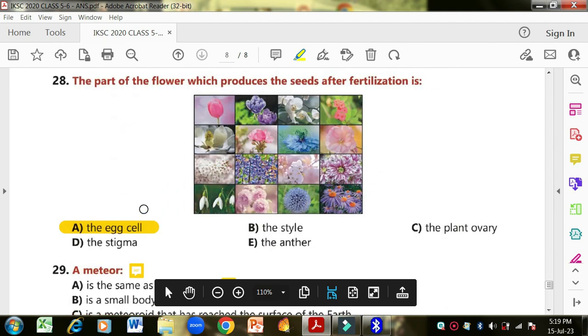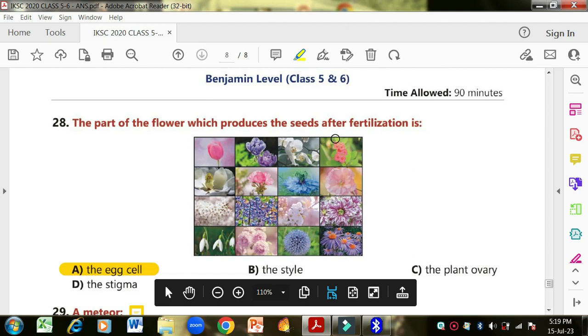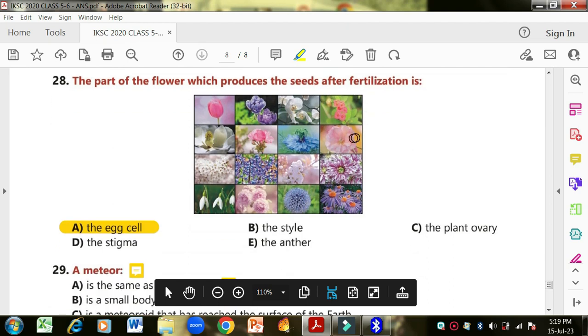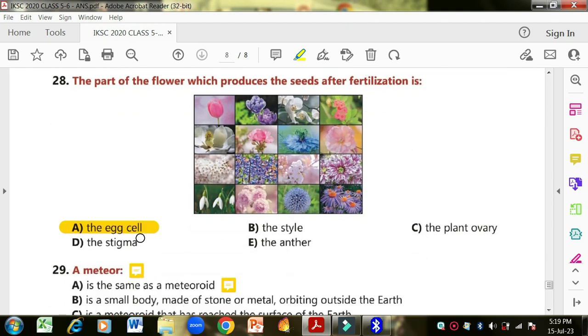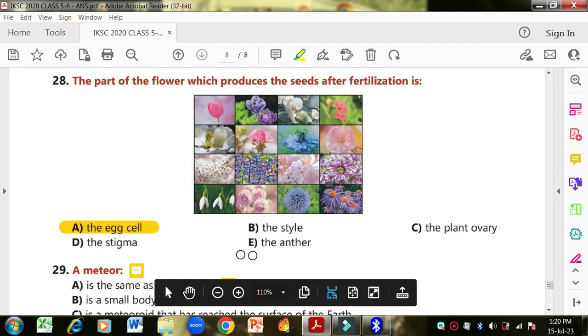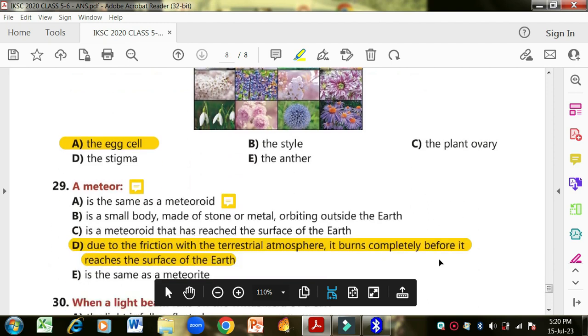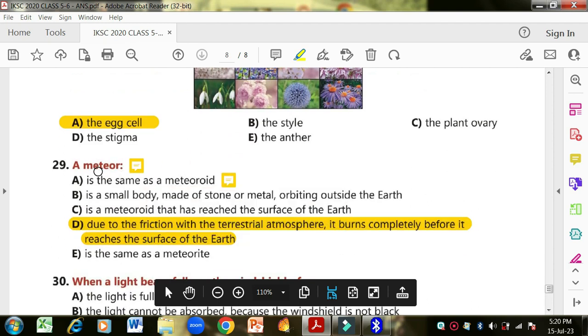Okay, number 28. The part of the flower which produces the seeds after fertilization is definitely the egg cell. Egg cell is the one which helps in fertilization. Okay, the style, the plant of ovary, stigma, and the other options are wrong.